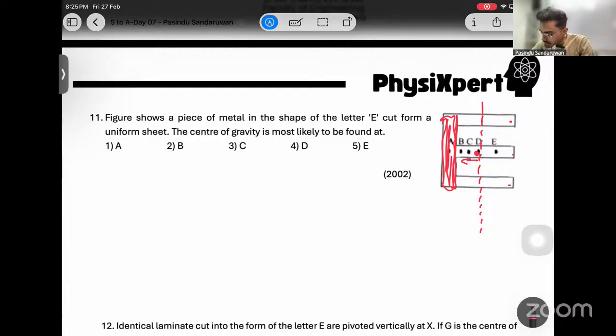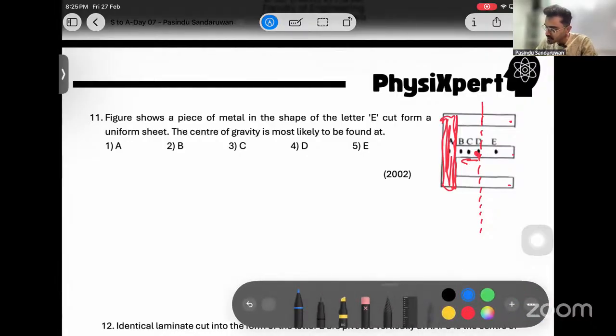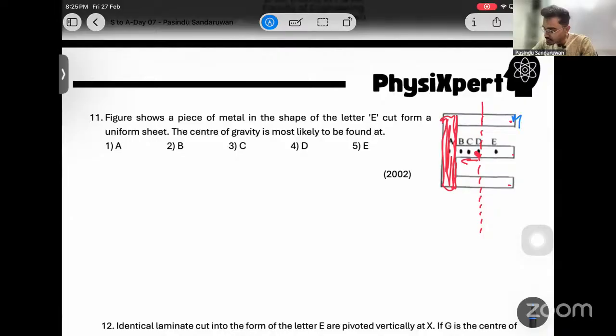If this is M, it is like 3 mgx from here and only mgx from here, right? Then center of gravity should be much closer to D, much closer to 3 mg, then it is C. Should be C, right?